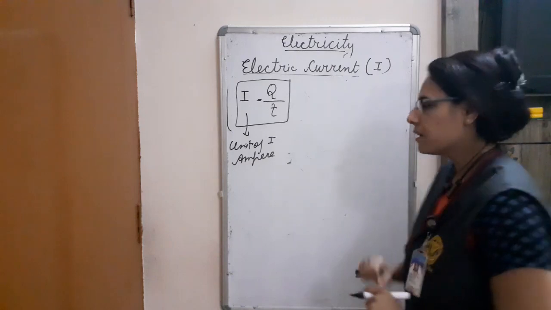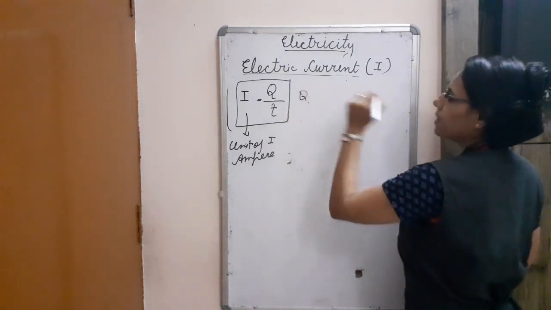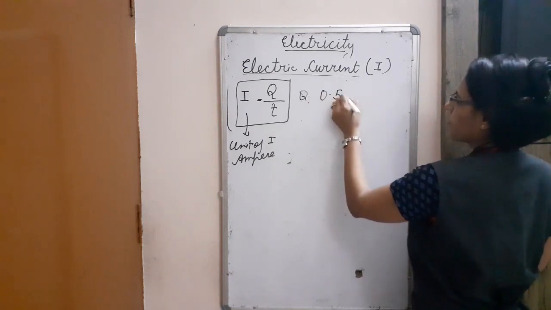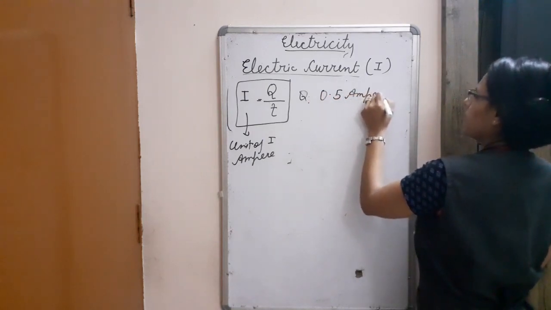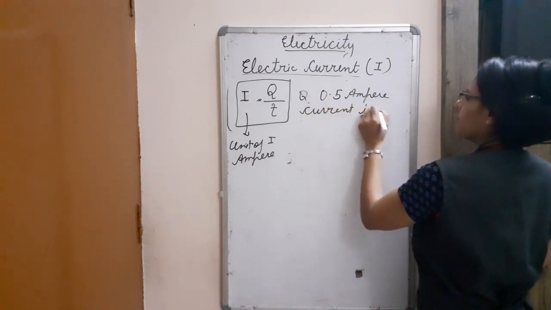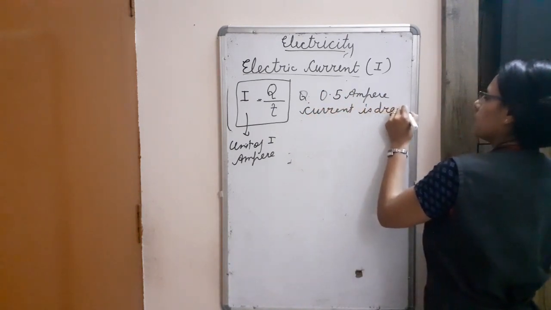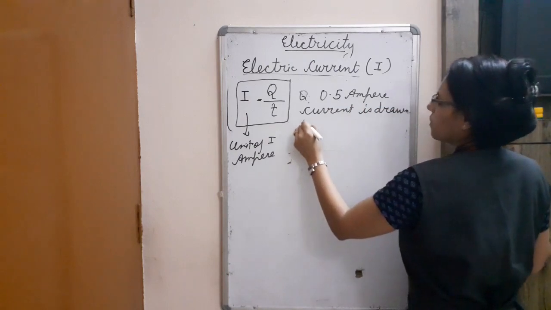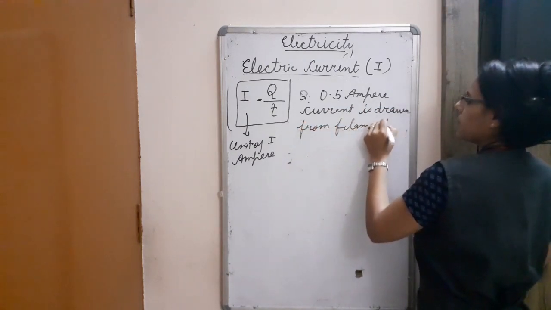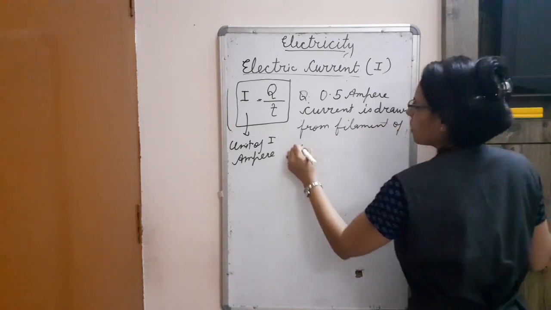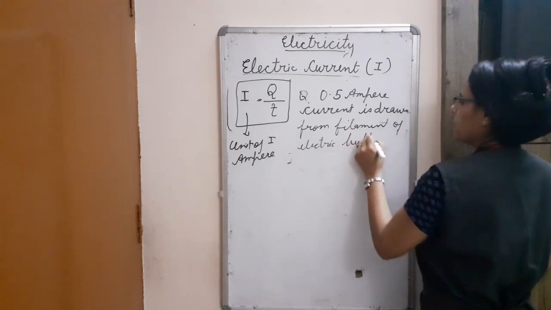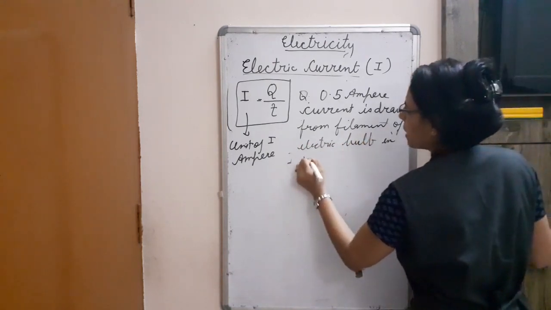The question is, a 0.5 ampere current is drawn from the filament of an electric bulb in 10 minutes.